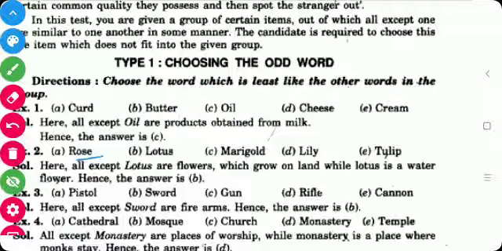Second question is rose, lotus, marigold, lily, tulip. All are flowers here, but all the other flowers grow on the ground and this one grows on water, so the lotus is different here.